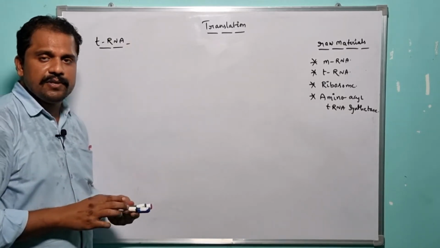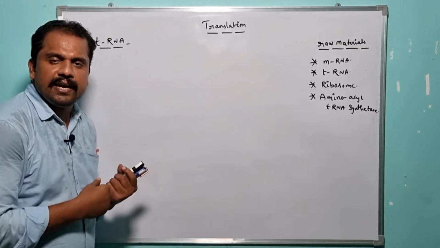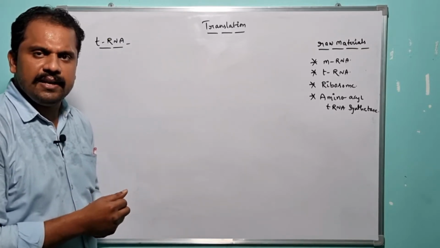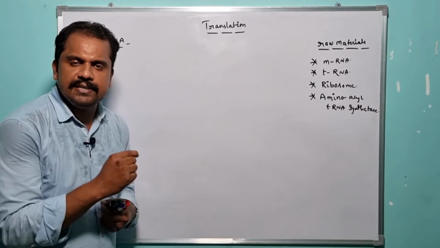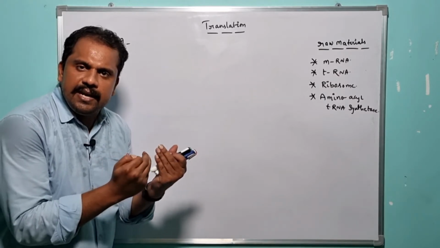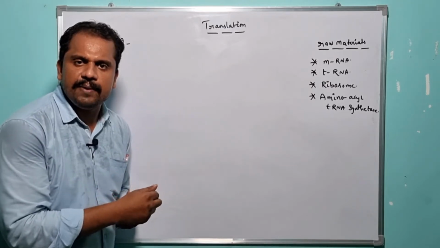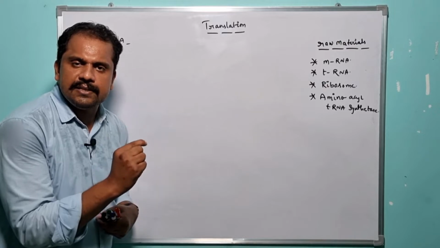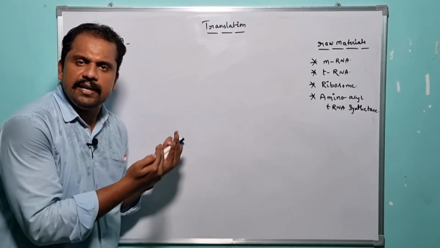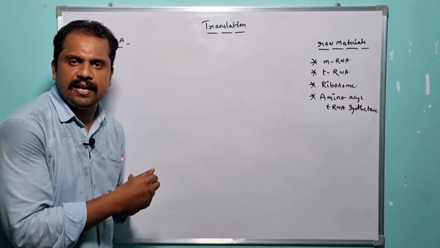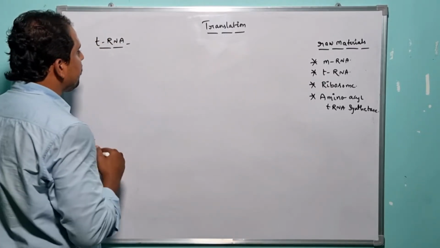So here now my question is, before studying the tRNA structure in detail, at first let us have a basic idea regarding the structure of the tRNA. Why is it considered as tRNA? Why is the name tRNA given to this particular RNA? The name tRNA is given because the structure of the RNA resembles the shape of an alphabet known as T. Due to this resemblance, the specific RNA is known as tRNA, or otherwise known as transfer RNA.